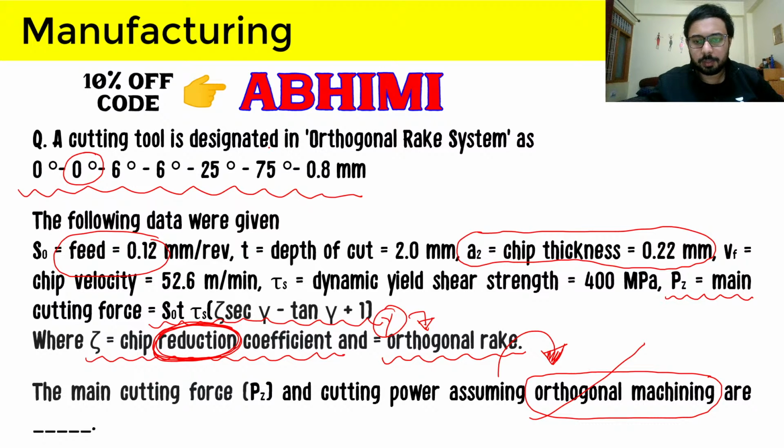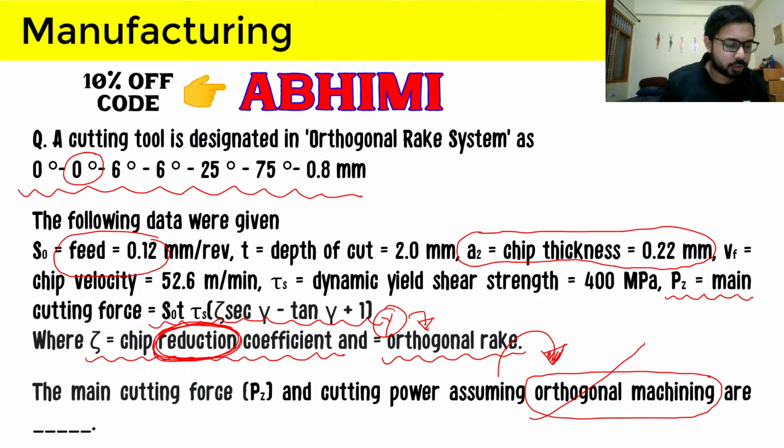The 6 degrees are the relief angles, which are the third and fourth terms. Then we have the end cutting edge angle, the approach angle or principal cutting edge angle, and the last term is the nose radius. So the second term in the ORS system is the orthogonal rake angle alpha, which is given in the question as gamma. So the orthogonal rake angle is 0 degrees.